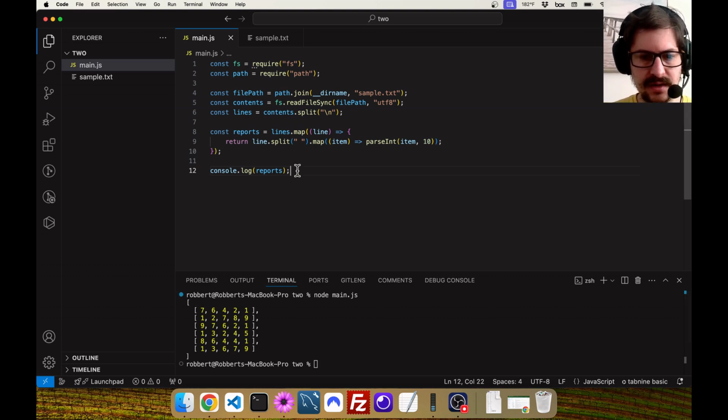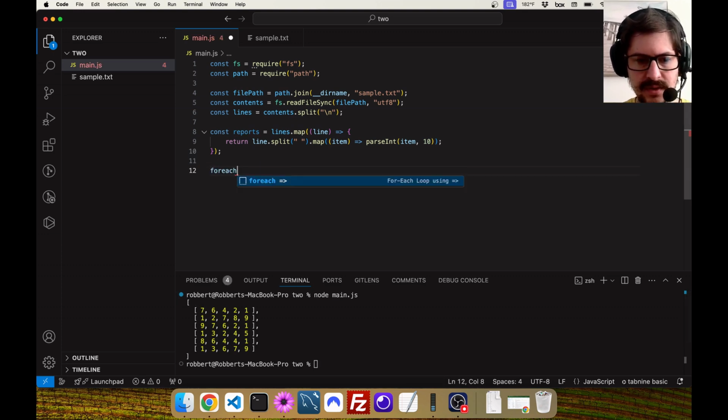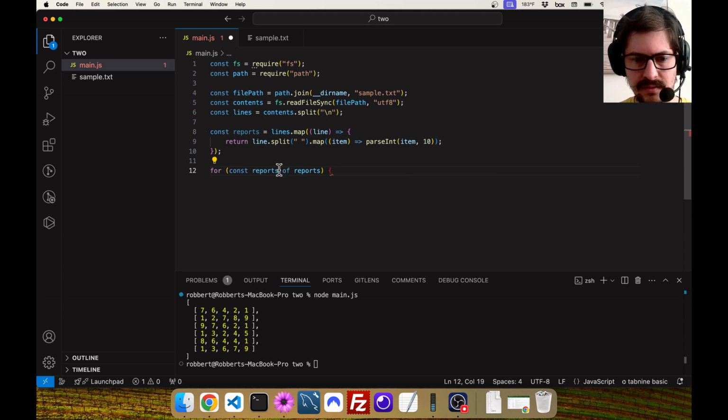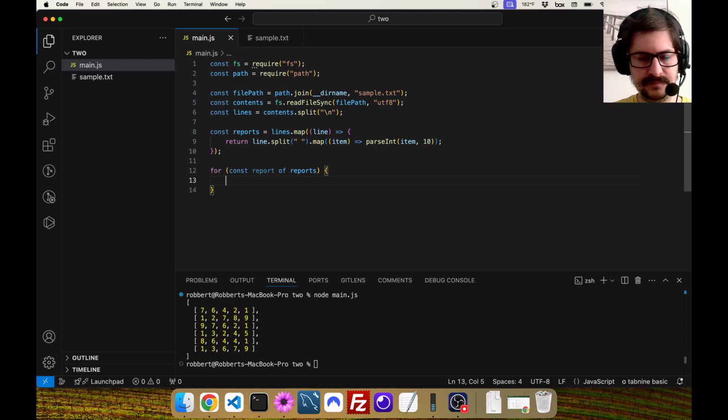Okay, so now let's just loop over them. No, that's PHP. And that is renaming, so that's not what I want to do. Sometimes the AI doesn't get it quite right. Okay, so for each report, there's a couple of ways to handle this. What I'm probably going to go with here is a flag to start off and say, okay, isSafe, which is going to be a Boolean, and I'm going to start it off as true.